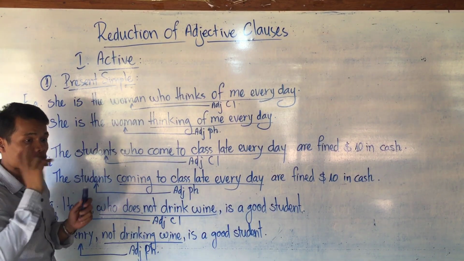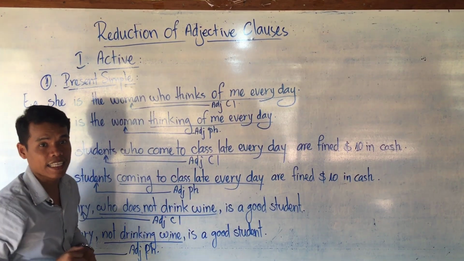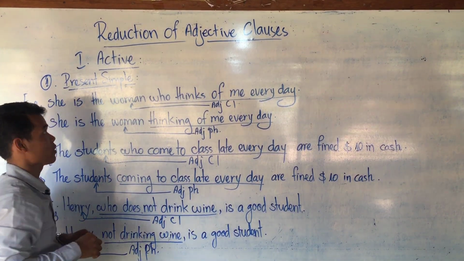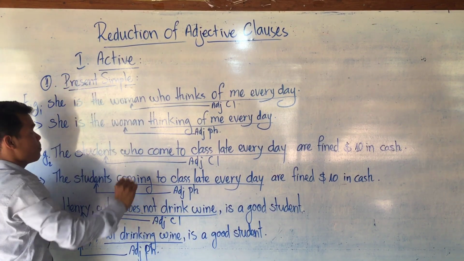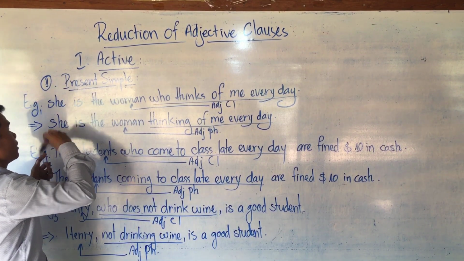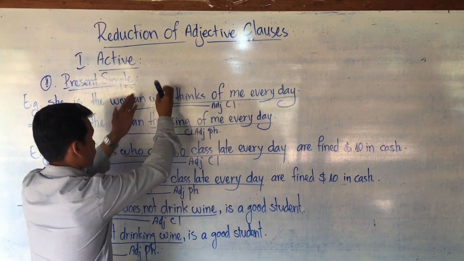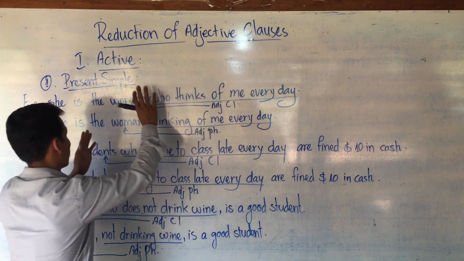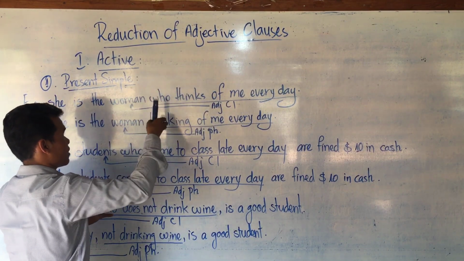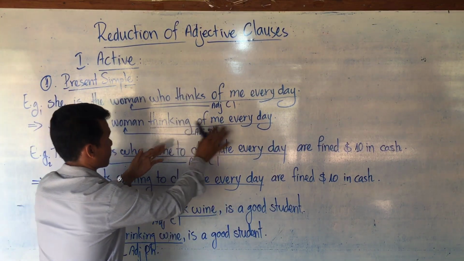So we have to think of two points, or two voices. One is active voice and the other is passive voice. In active voice, first we have to learn present simple. She is the woman who thinks of me every day. When you write it, the adjective clause is like this, but in order to delete the relative pronoun, we have to change: She is the woman thinking of me every day.